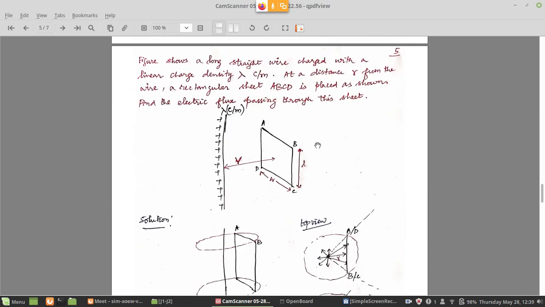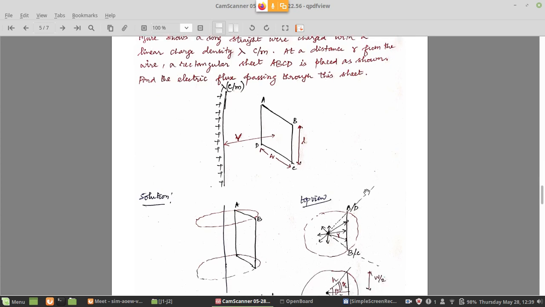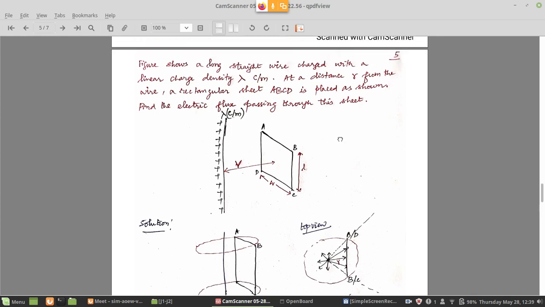Right. So next problem is somewhat more complicated. If you understand, it's very simple, but somewhat it's advanced level problem definitely. So what is this problem? Here you can see there is a long straight wire with some charge, linear charge. Already we have studied what is linear charge, so now we know what this is. Lambda is the linear charge density, that is the charge per unit length, coulomb per meter. Lambda is measured in coulomb per meter units.